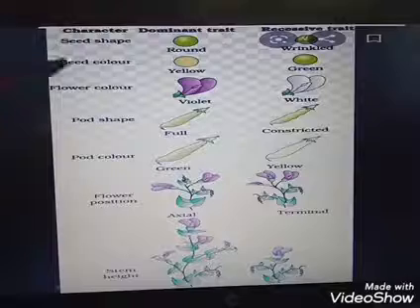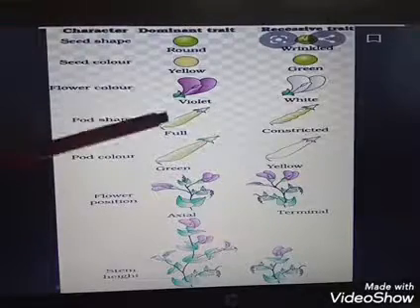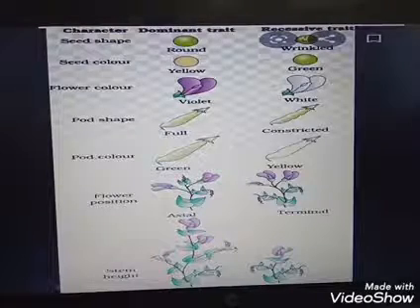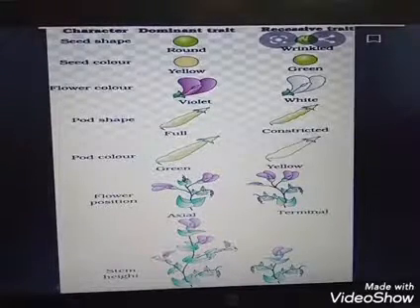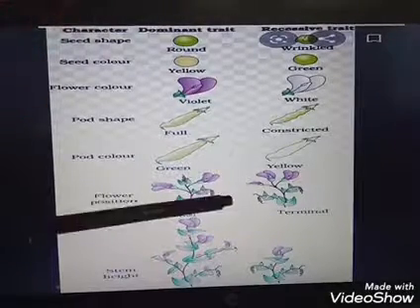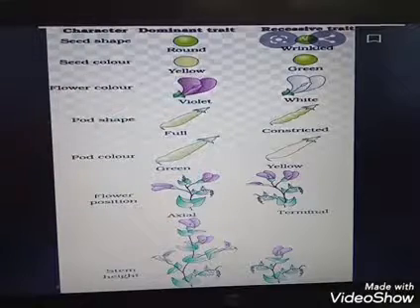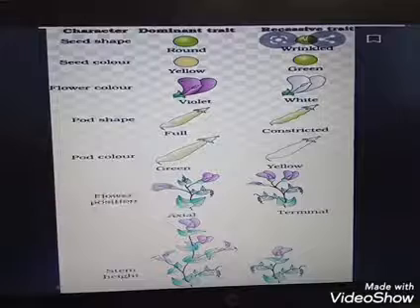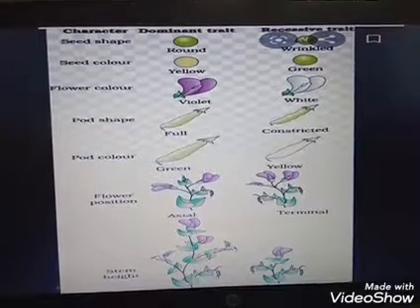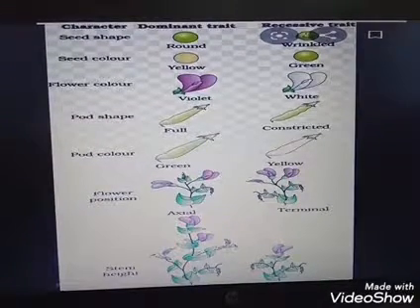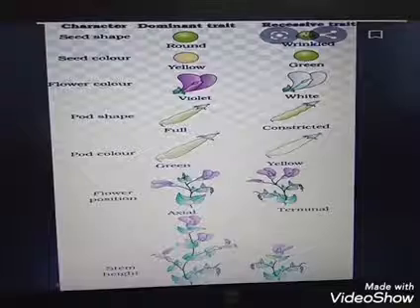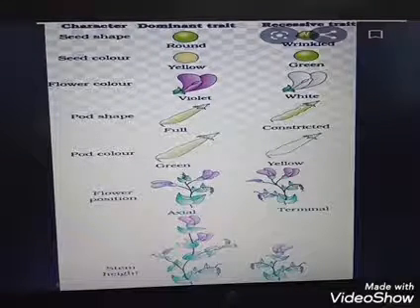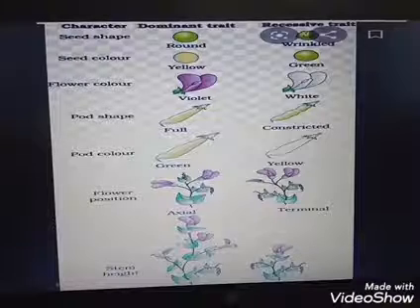The next character is pod color, where the dominant trait is green and the recessive trait is yellow. Next is flower position, where the dominant trait is axial and the recessive trait is terminal. Then stem, where the dominant trait is tall and the recessive trait is dwarf. Clear? So Mendel conducted artificial or cross-pollination using true breeding varieties. For this, Mendel chose 14 different varieties.